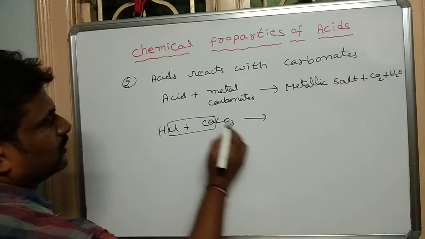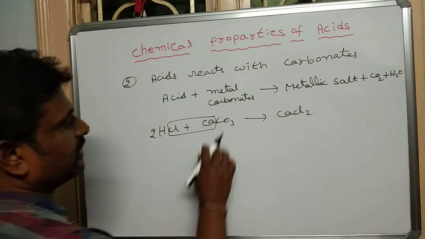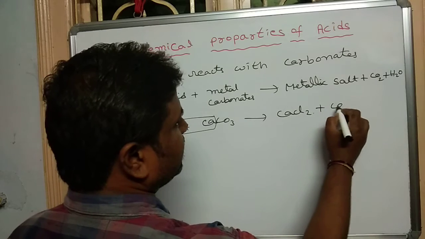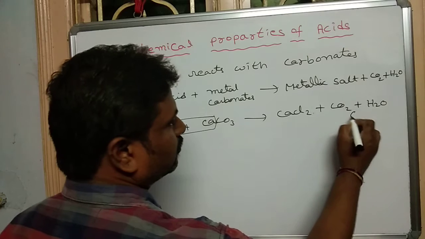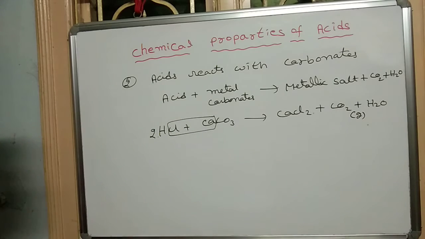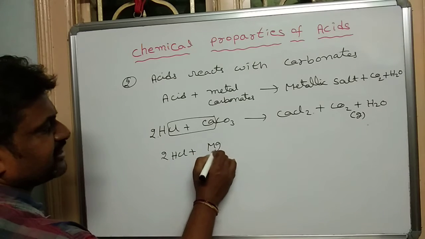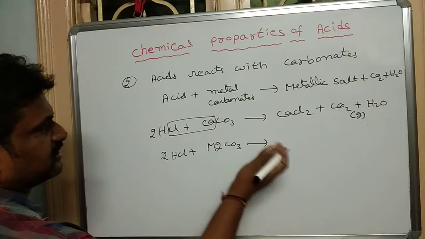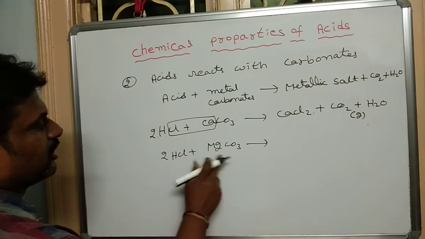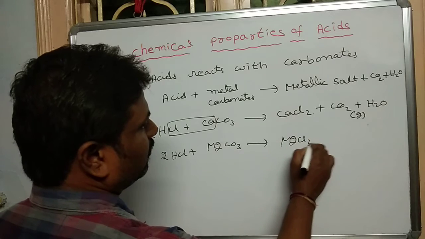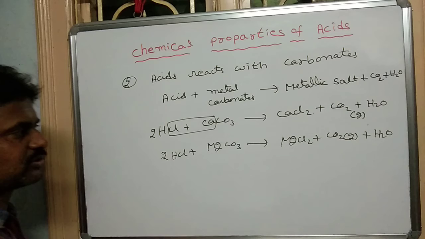Calcium reacts with chlorine to give the calcium chloride. Carbonate CO3 dissociates to give the carbon dioxide and water molecules. Here CO2 gas. Take another example. Hydrochloric acid reacts with magnesium carbonate. Same products are formed. Metallic salt. Here we are taking the magnesium. So magnesium chloride is formed plus carbon dioxide gas and also water molecules.